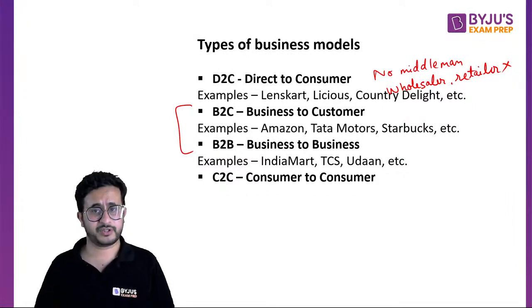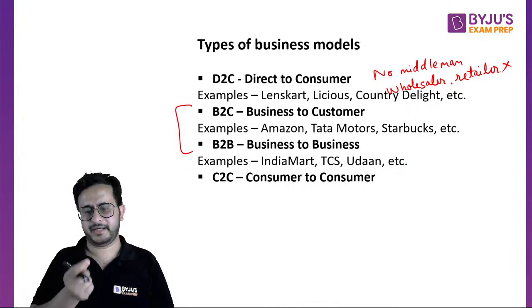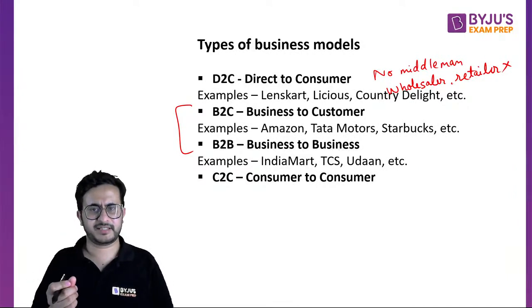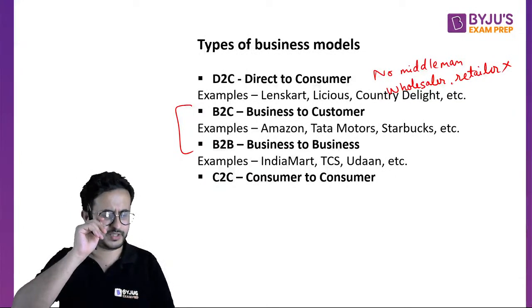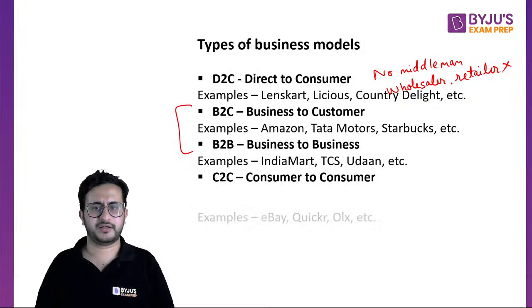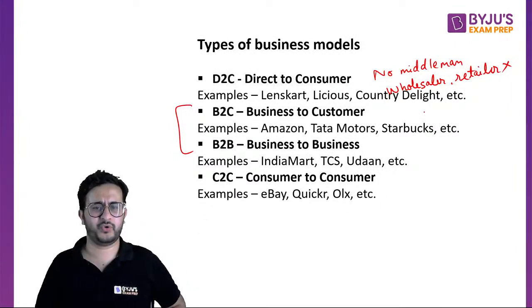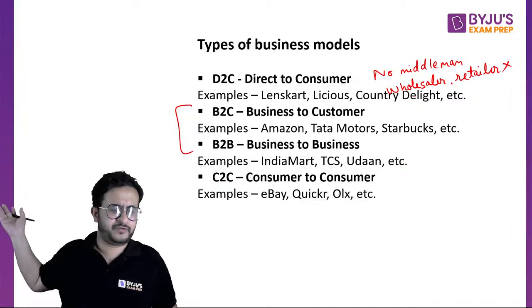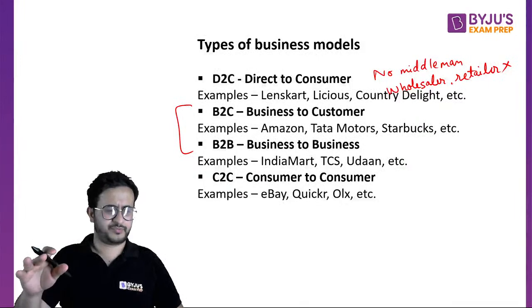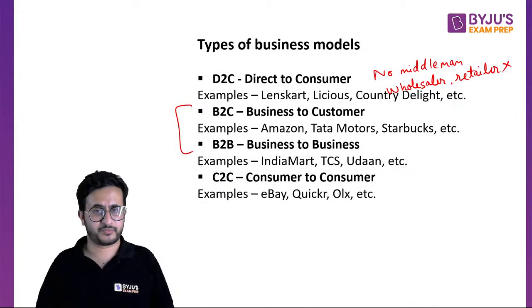Then consumer to consumer, what kind of business is it, right? In this case, one consumer interacts with another consumer, right? Like all these sites like eBay, Quikr, OLX, this is consumer to consumer, right? I have an old fridge, I want to sell it to another consumer, right? So that is consumer to consumer. So that is another business model.